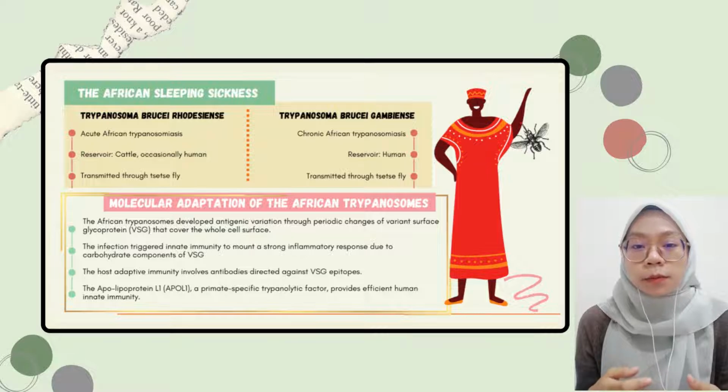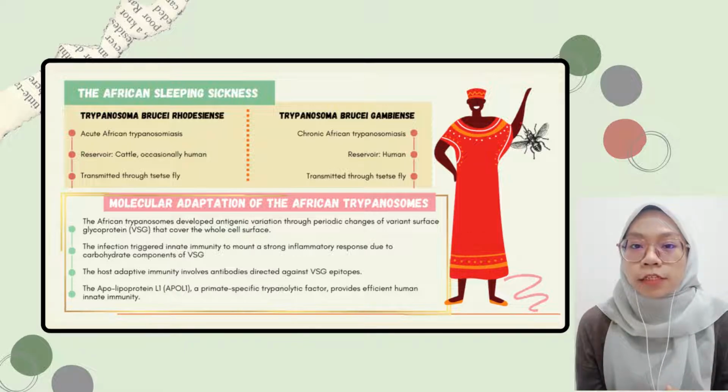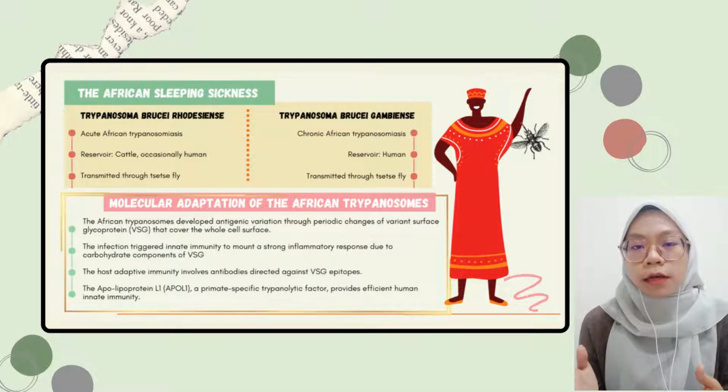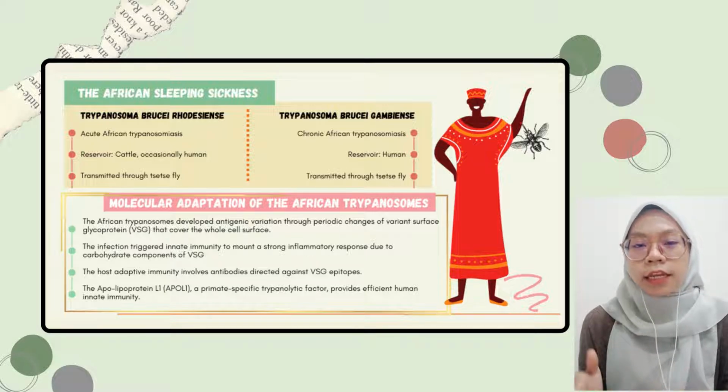To protect itself from host immune recognition, the African trypanosome has developed antigenic variation through periodic changes of variant surface glycoprotein, which is VSG, that covers the whole cell surface. The infection triggers the immunity to mount a robust inflammatory response due to the carbohydrate component of VSG. The adaptive host immunity involves antibodies that are directed against the VSG epitopes. Furthermore, apolipoprotein L1, which is APOL1, is a primate-specific trypanolytic factor that provides efficient human innate immunity.